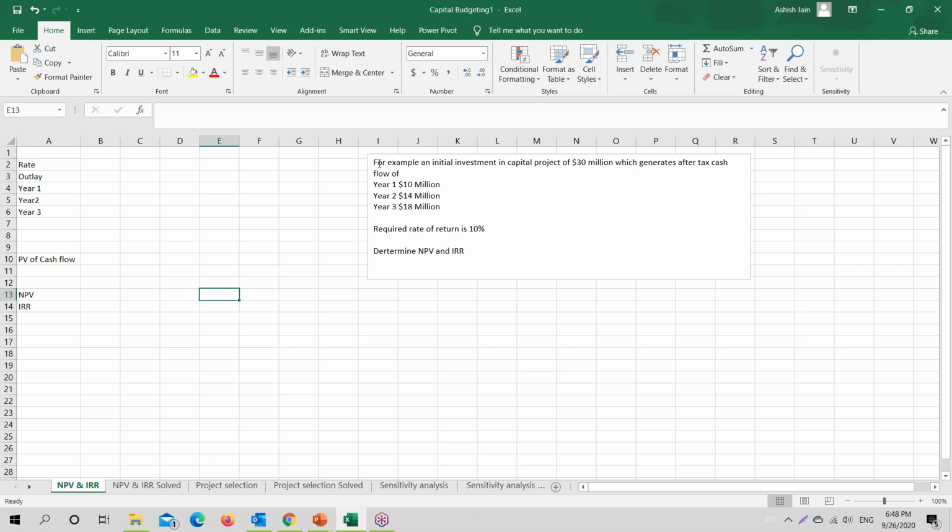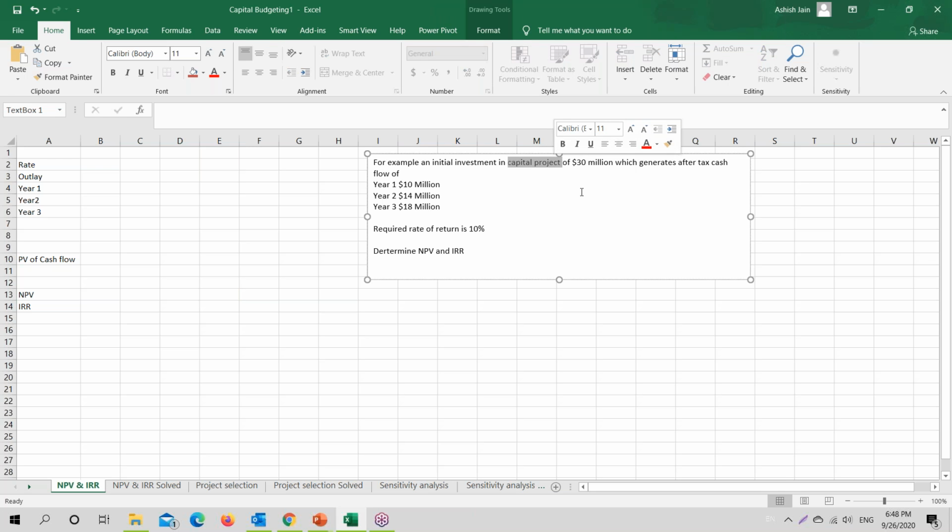Say we have an initial investment required for a capital project, which requires a cash outflow of 30 million. It generates after-tax cash flow in years 1, 2 and 3 as 10 million, 40 million and 80 million. For this particular project, we have a required rate of return of 10%. And what we have to do is determine NPV and IRR.